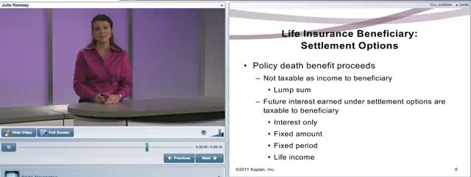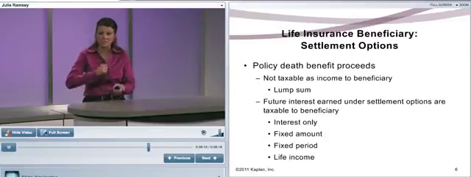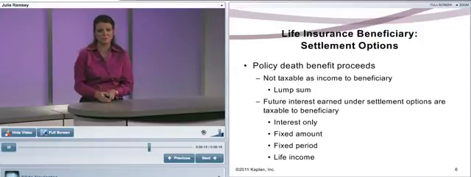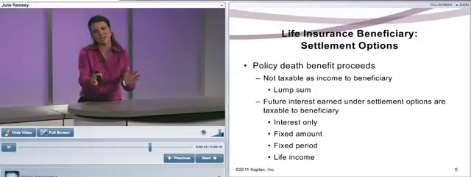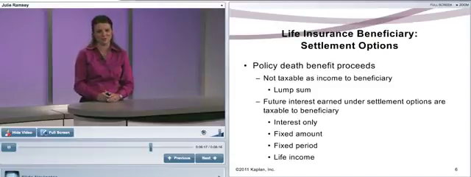The first one, and quite often used, is lump sum. And this is where the agent will go and deliver that death claim check to that beneficiary, and it's received income tax-free. Nothing is taxed to that beneficiary. Or you could have interest only.